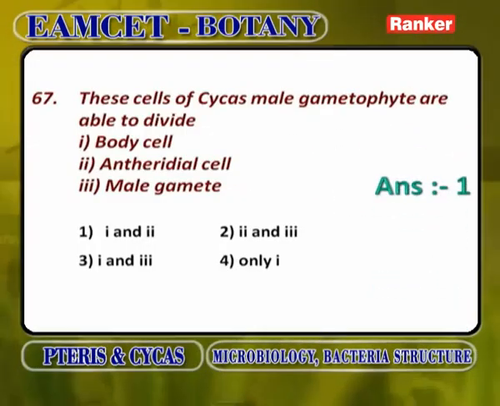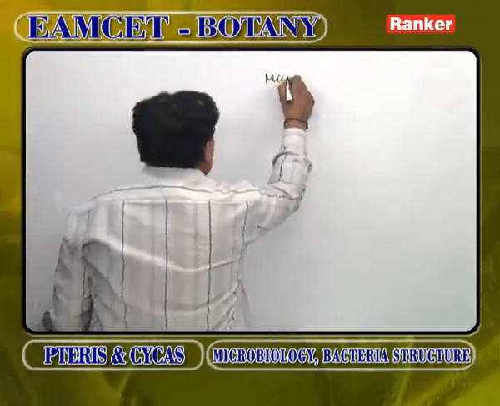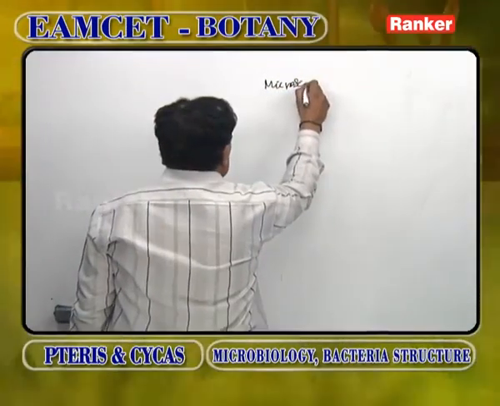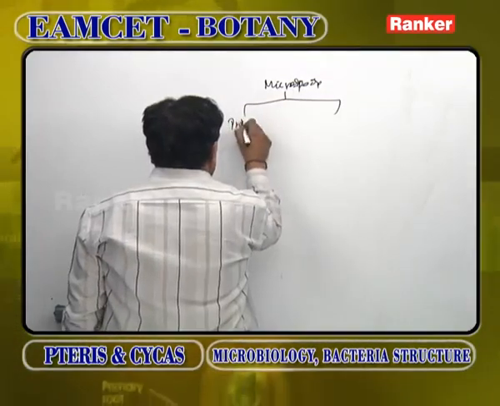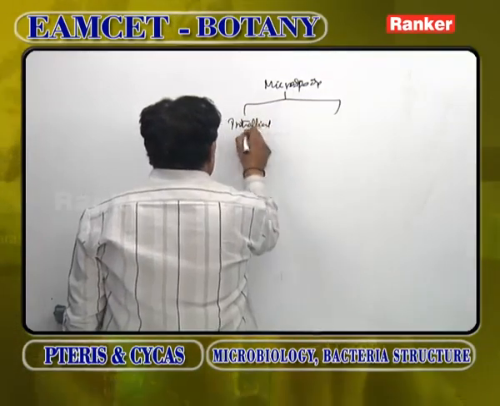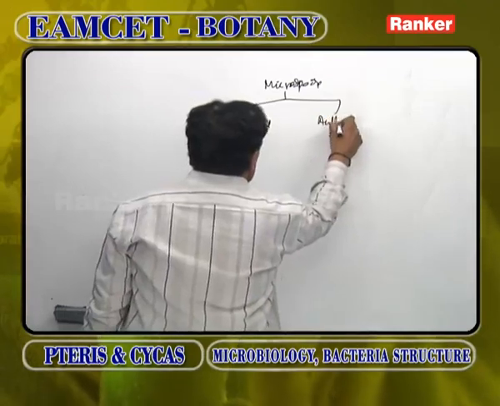Which cells of the Cycas male gametophyte are able to divide? Body cell divides to produce male gametes. Antheridial cell divides to produce generative cell and tube cell. Whenever a microspore divides in Cycas, first it produces a prothalial cell and an antheridial cell.